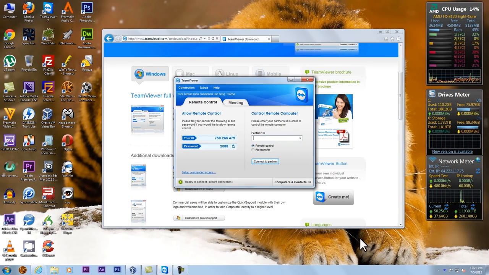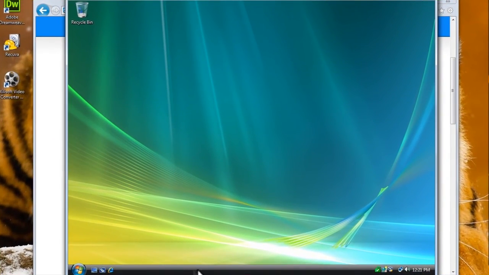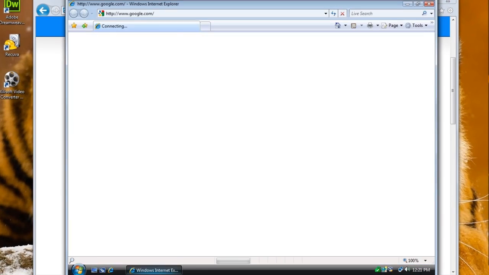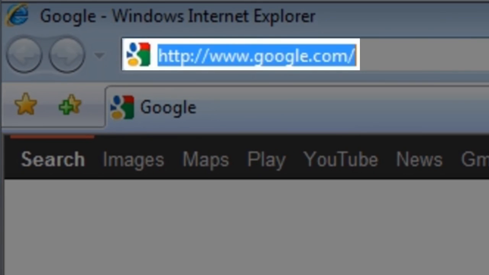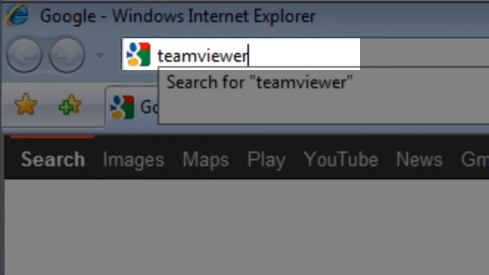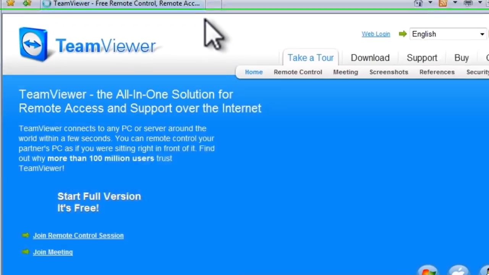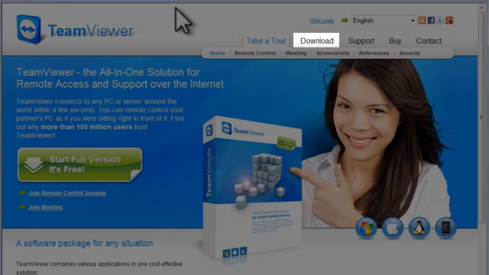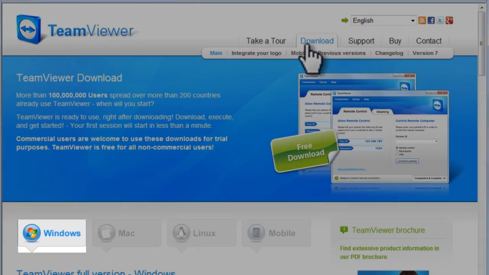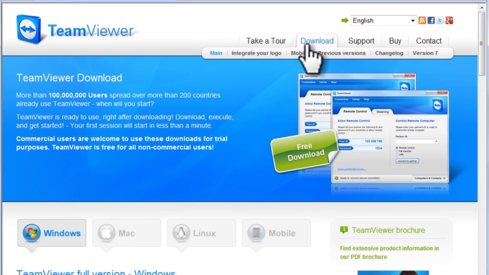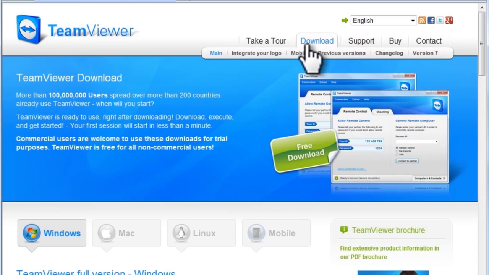We'll open our virtual machine. Open a web browser like Internet Explorer. In the address bar, we'll enter TeamViewer.com and press enter. On the TeamViewer home page, click the download link. It defaults to the Windows downloads, but there are also downloads available for Mac, Linux, and mobile versions for Android, iPhone, and iPad devices.